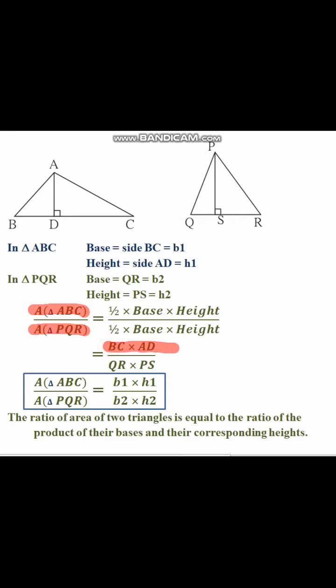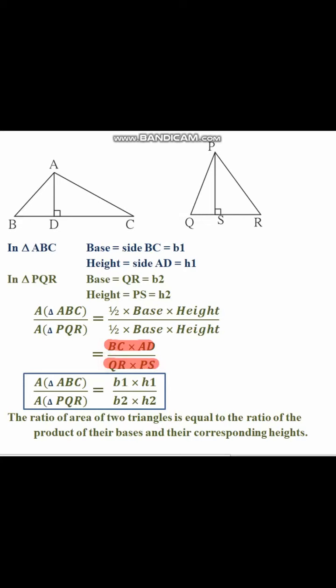Since this 1/2 and this 1/2 are common in numerator and denominator, both get eliminated. Only the bases and heights remain, so we consider the ratio of the products of base and height of both triangles.